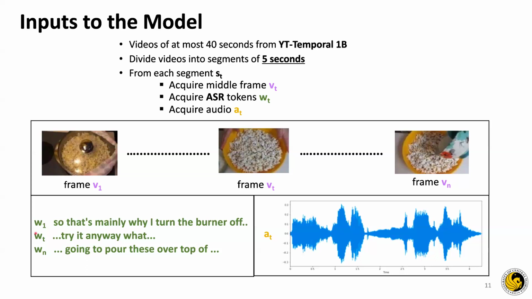So what we do is that we provide the model with either one text or one audio for each segment, and then we mask out sections of both the audio and the text segment for the model to predict during pre-training.